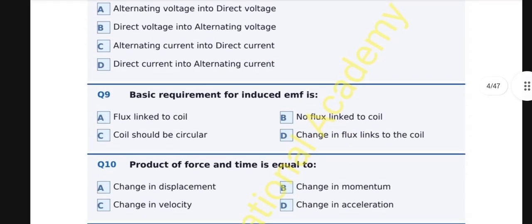Question number 9, the basic requirement for induced EMF is: A. Flux linked to coil, B. No flux linked to coil, C. Coil should be circular, D. Change in flux linked to the coil. And the correct option is D, change in flux linked to the coil. By Faraday's law, EMF is induced only when there is a change in magnetic flux linking the coil, not merely flux being present.